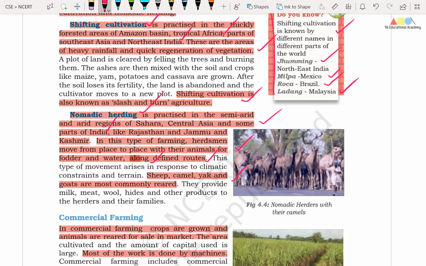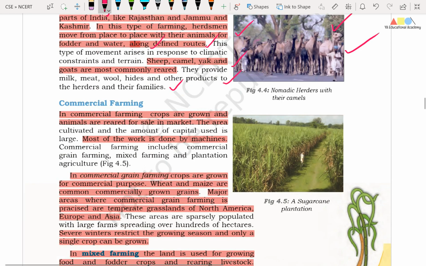Friends, sheep, camel, yak and goats are most commonly reared. Friends, these animals provide milk, meat, wool, hides and other products to the herders and their families. So in this picture you can see nomadic herders moving with their camels. So these camels are predominantly kept in desert areas like Rajasthan.